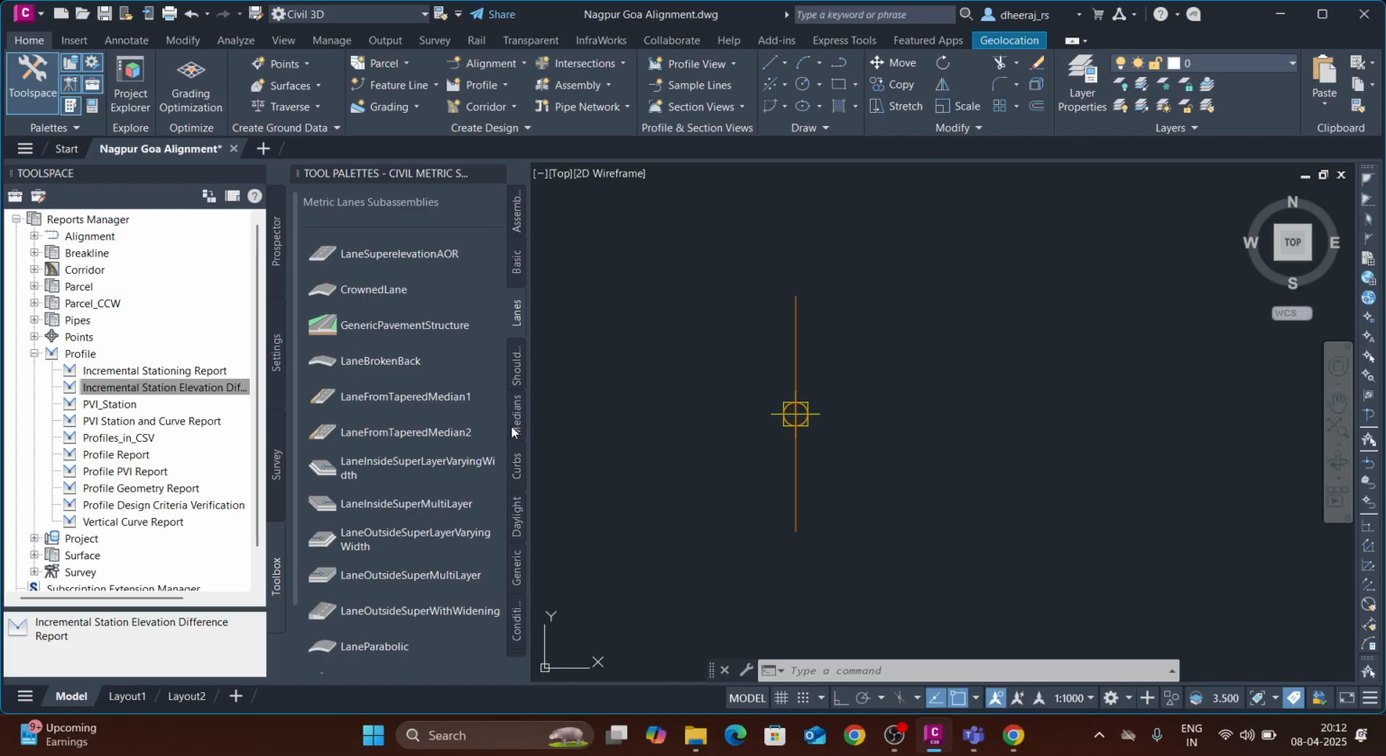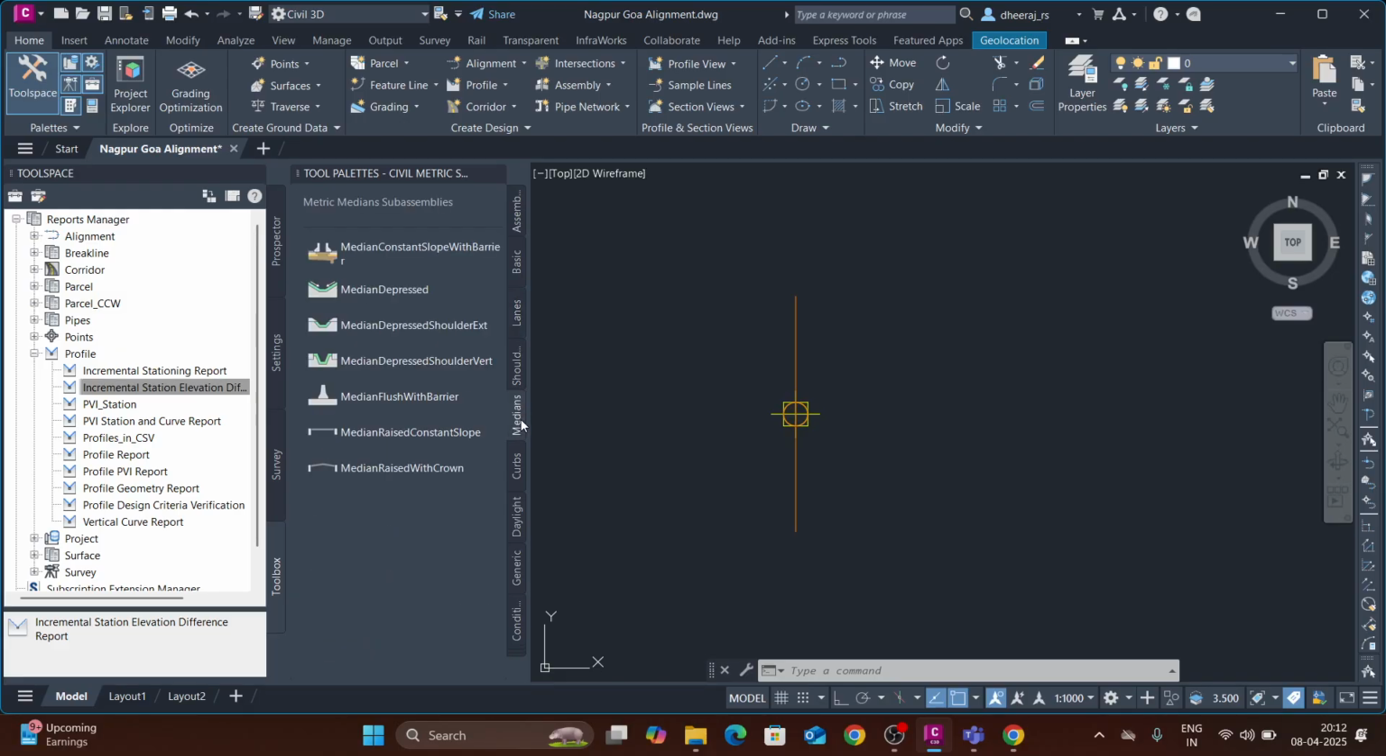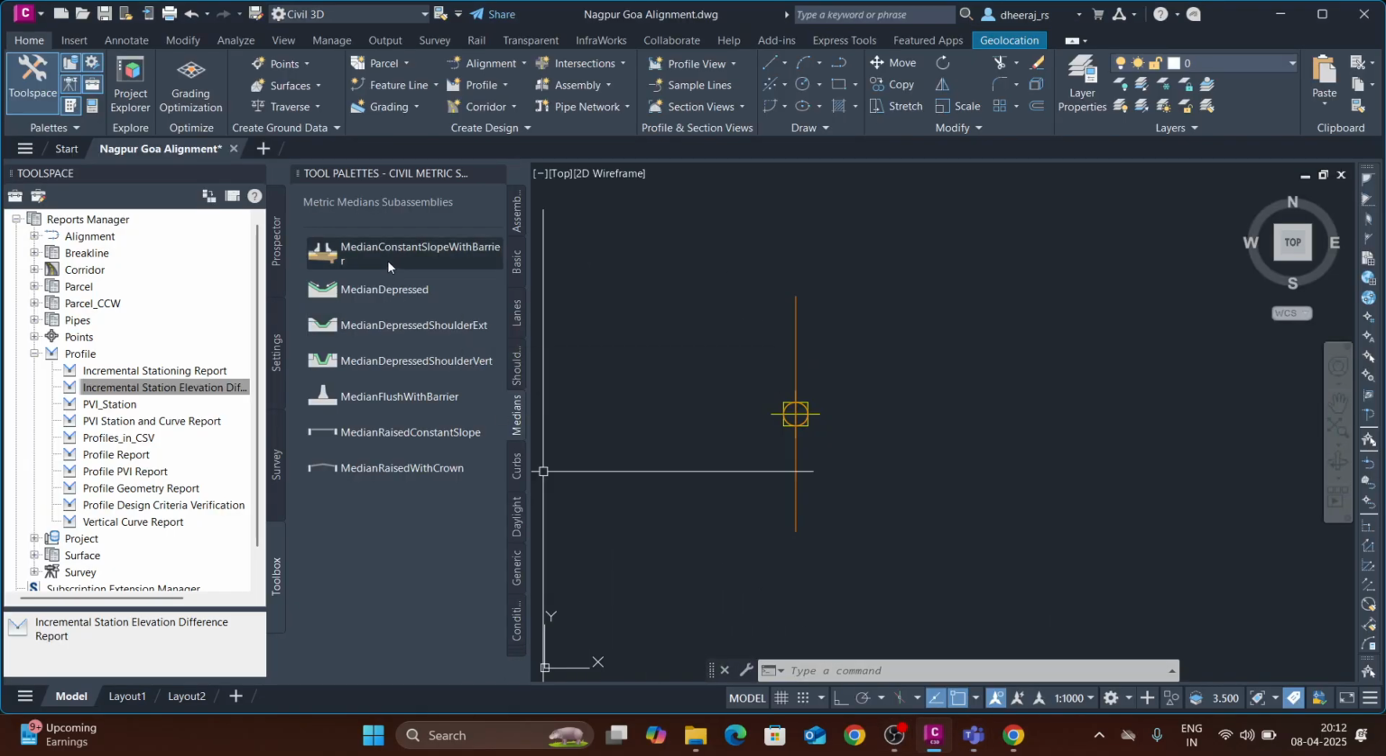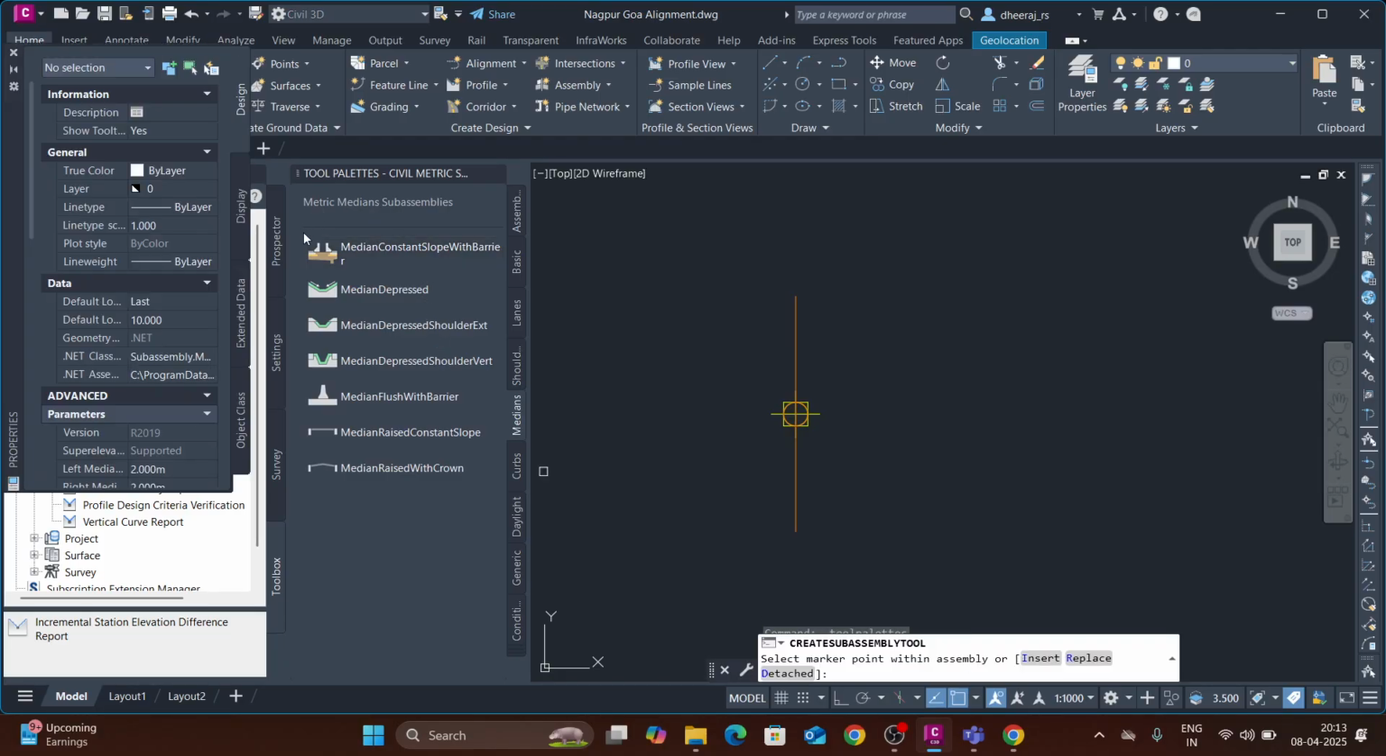Now, first of all, we need to create the median. We will go in the median tab, right? In the median, there are many types of median. Right now, we will use median constant slope with barriers, right? There are two barriers at the edge of the median, and there is a median slope, median fill will be there, right? I will click on that.